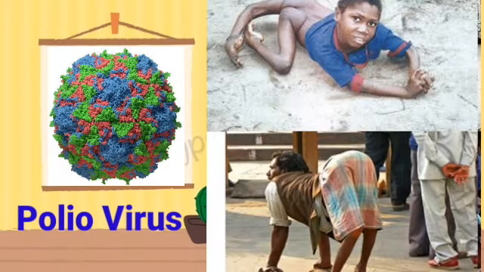Poliovirus is another disease caused by a virus. The polio results in the deformation of the limbs. The limbs become so deformed that the person can't walk properly.